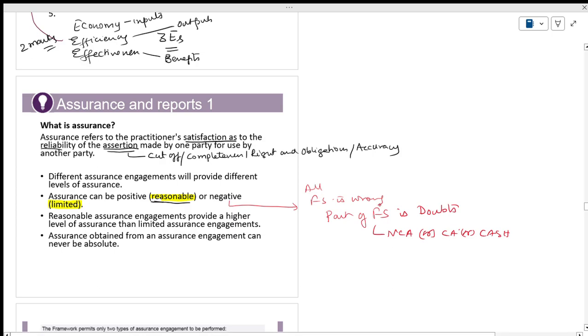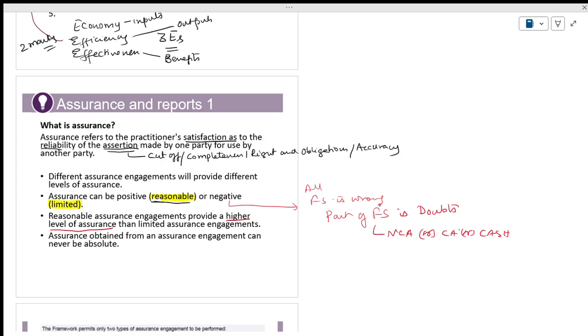Reasonable assurance provides a higher level of assurance. When I explain, you will say yes, it's understood. Sometimes you will say okay, you only observe.